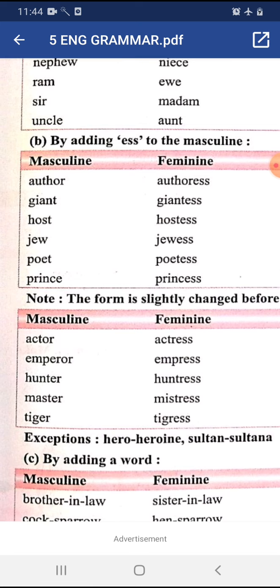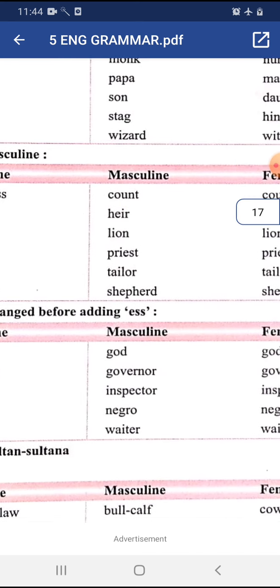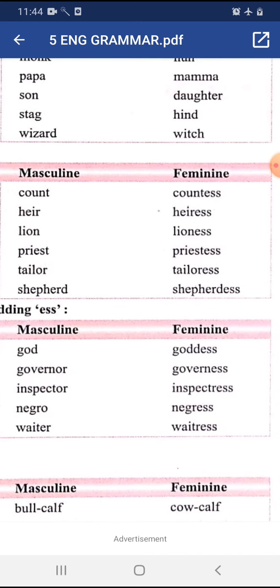Hunter, huntress. Here the vowel e is dropped. Master, mistress. Tiger, tigress. God, goddess. Governor, governess. Inspector, inspectress. Negro, negress. Waiter, waitress.